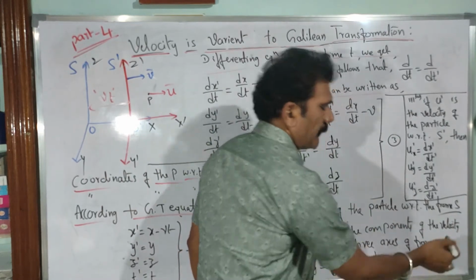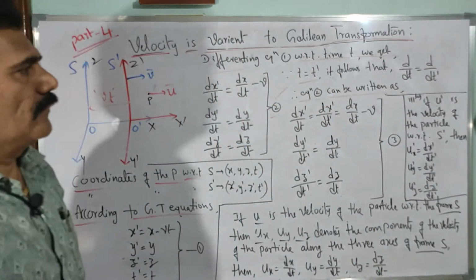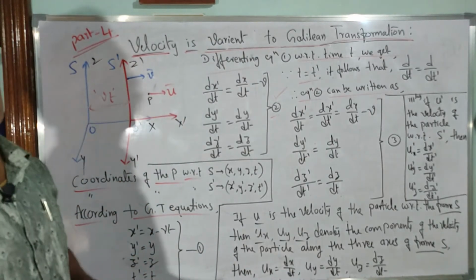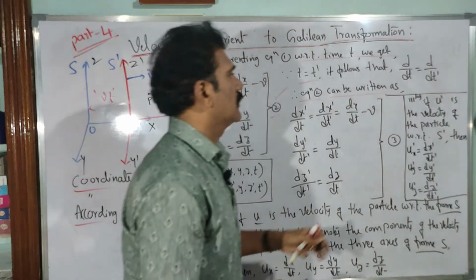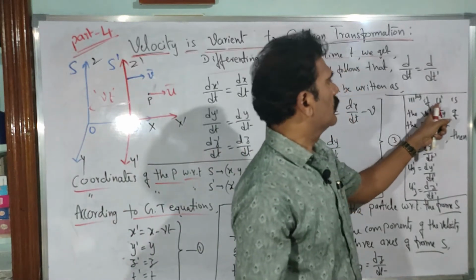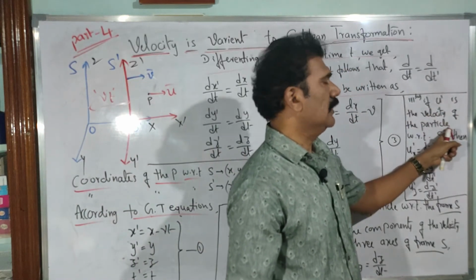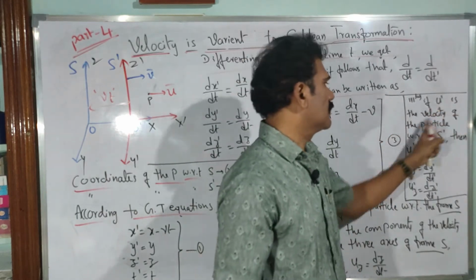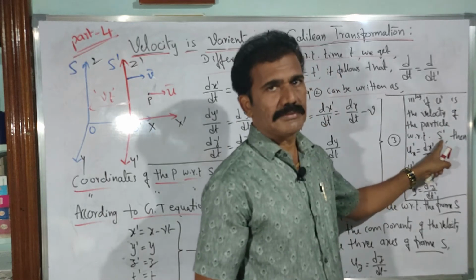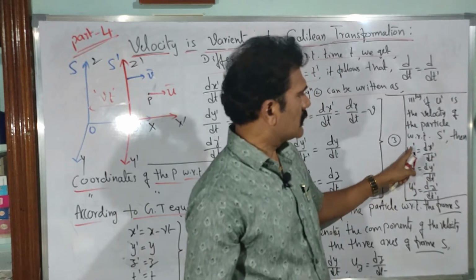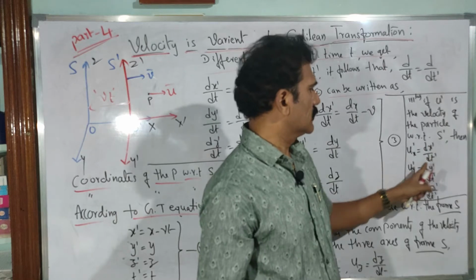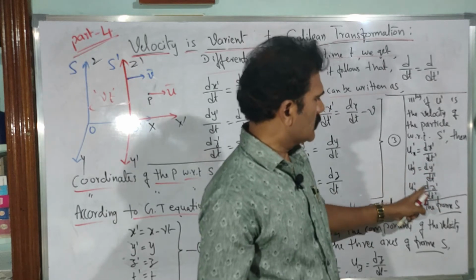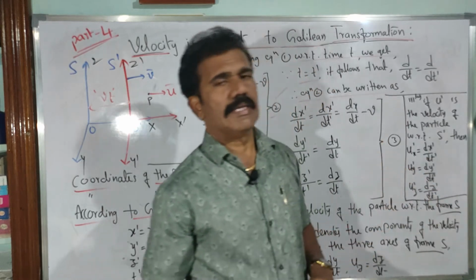Clear? Now what about the velocity of the same particle with respect to the moving frame of reference S dash? Similarly, if u dash is the velocity of the particle with respect to S dash, then ux dash is equal to dx dash by dt dash, uy dash is equal to dy dash by dt dash, and uz dash is equal to dz dash by dt dash.